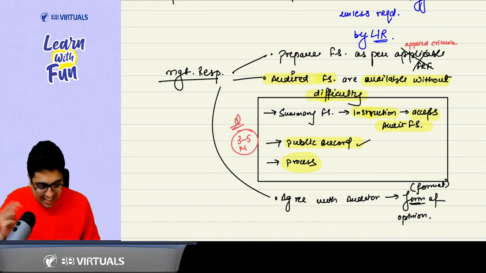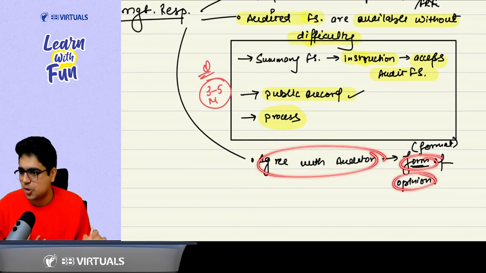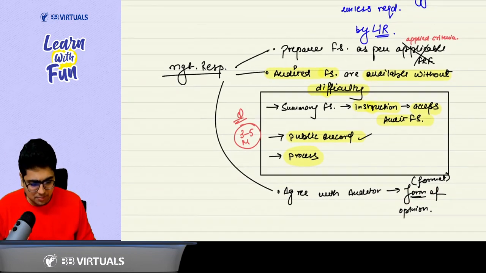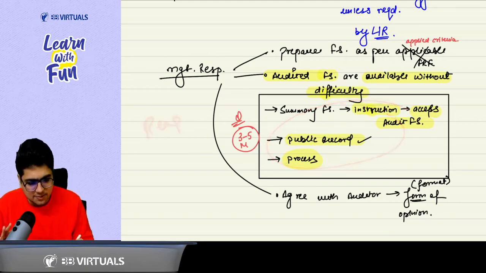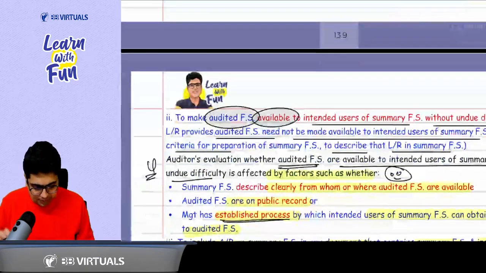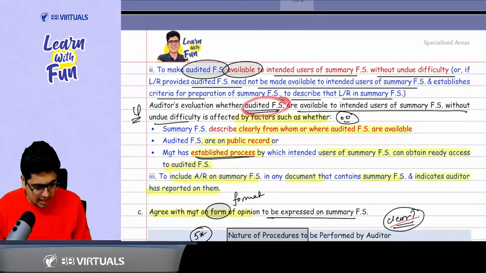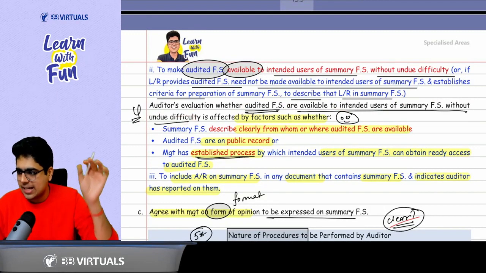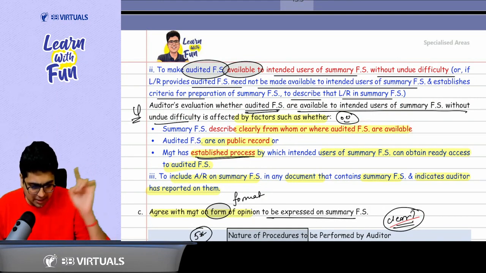Got it, sir. The last point is you need to agree with the auditor about the format in which the opinion will be given. These are the three basic points. So I feel you should just read the management responsibility, and this part is important. Make sure that the audited financial statements are available to the intended user without any undue difficulty. So mention clearly from where the audited financial statements can be available; either they should be publicly available or establish the process of getting access to these financial statements.